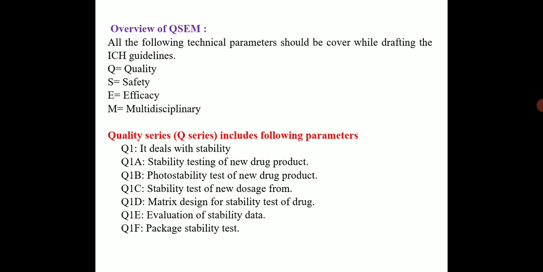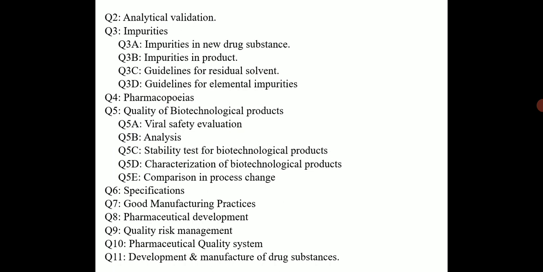Quality series include the following parameters. Q1 deals with stability: Q1A, stability testing of new drug product; Q1B, photostability test of new drug product; Q1C, stability test of new dosage form; Q1D, matrix design for stability test of drug; Q1E, evaluation of stability data; Q1F, package stability data. Q2, analytical validation. Q3 is related with impurities: Q3A, impurity in new drug substance; Q3B, impurity in product; Q3C, guidelines for residual solvent; Q3D, guidelines for elemental impurities.